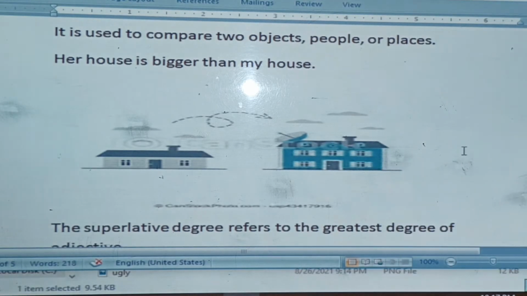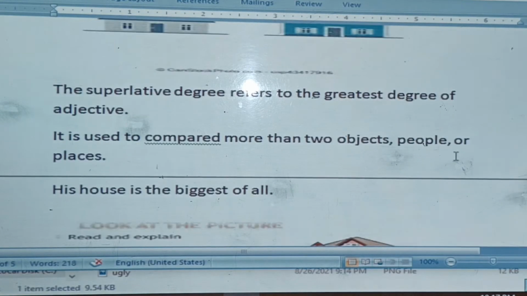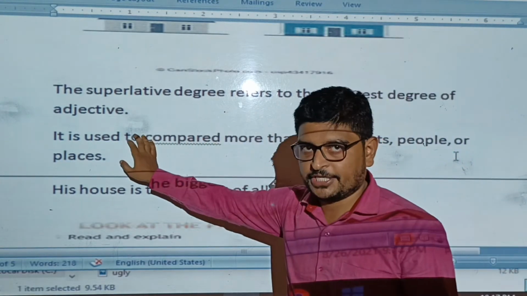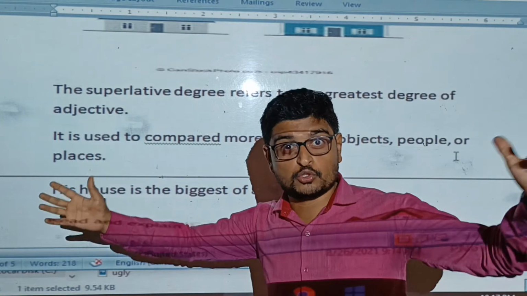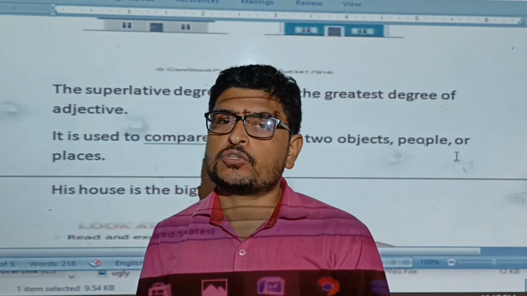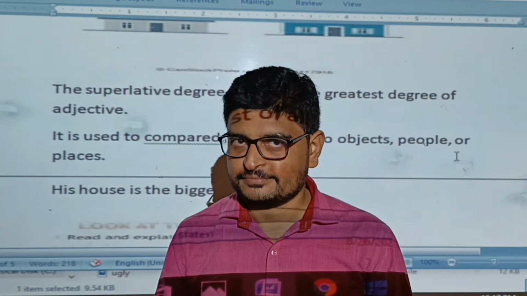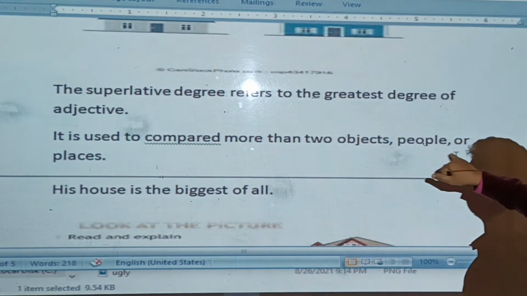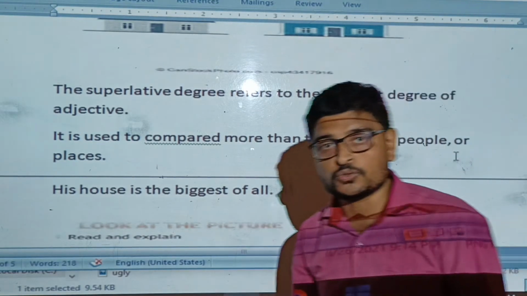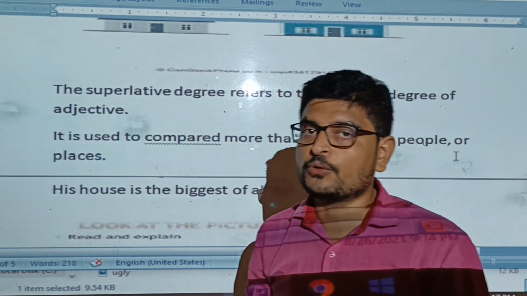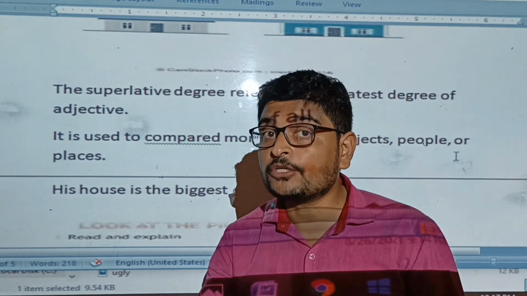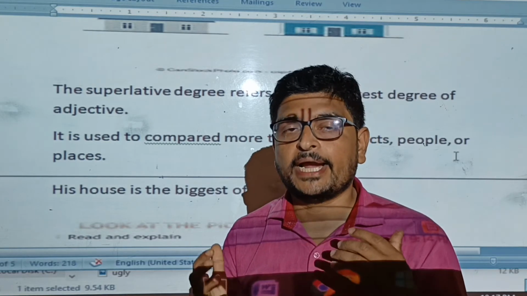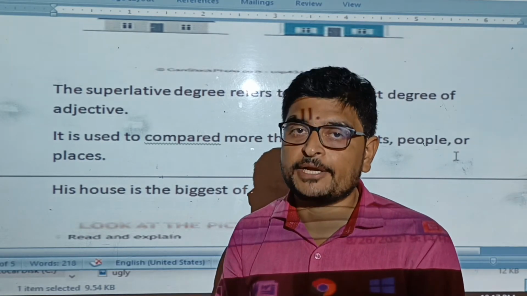Now, what about the superlative degree? The superlative degree refers to the greater degree of an adjective. It is compared with all. It is used to compare more than two objects, people or places. More than two: when we have more than two persons, places, animals or things, at that time we use a superlative degree.